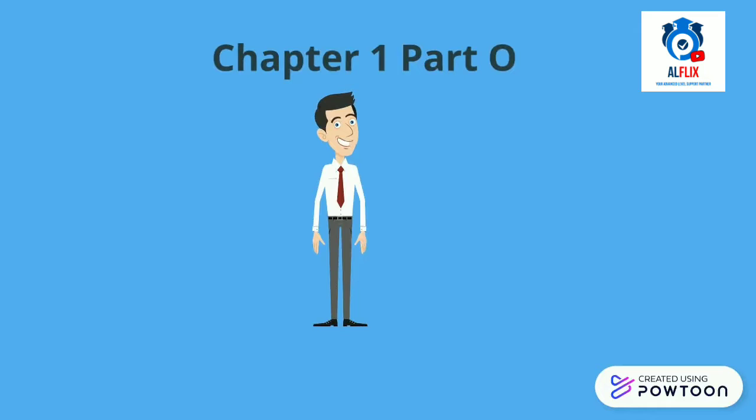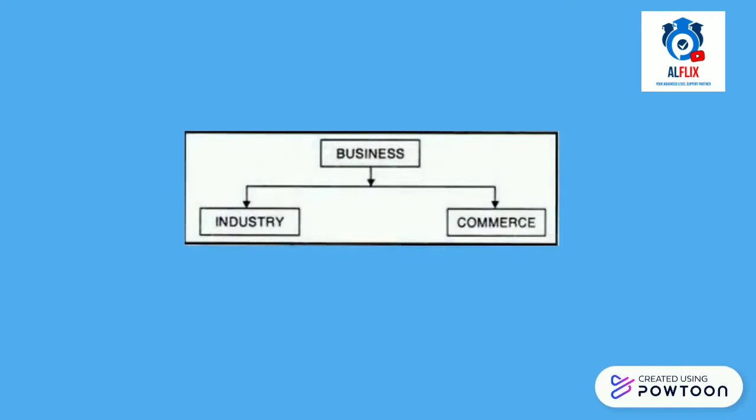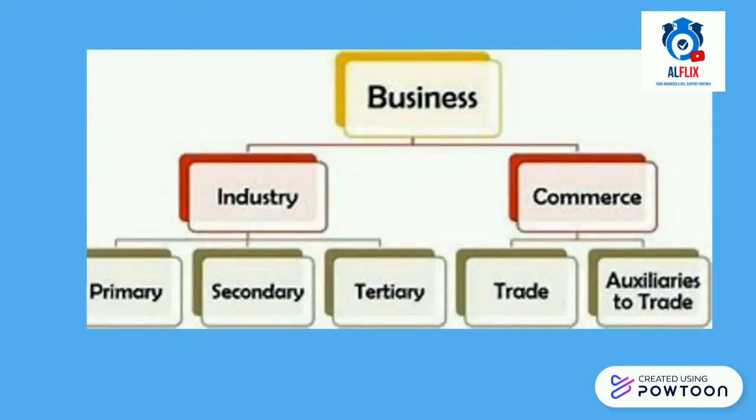Today we'll look into the concept known as composition of business. Now, business activities could be broadly classified into two categories. So they are industry and commerce. Under industry and commerce, there are several subsections. So we'll look into them individually.